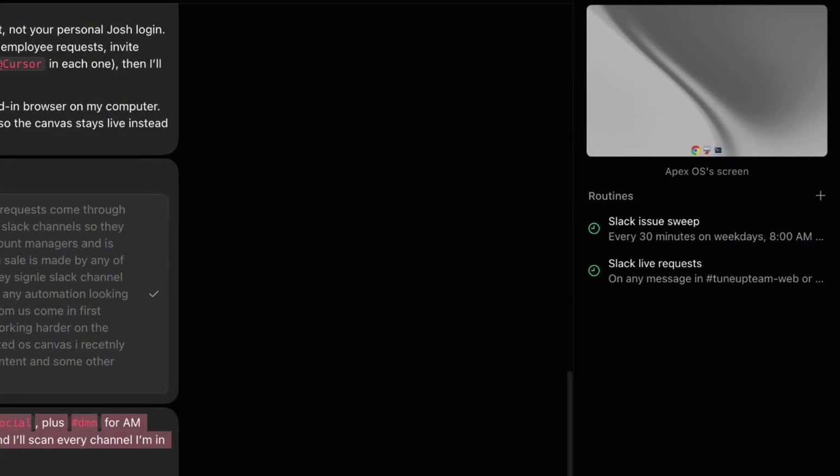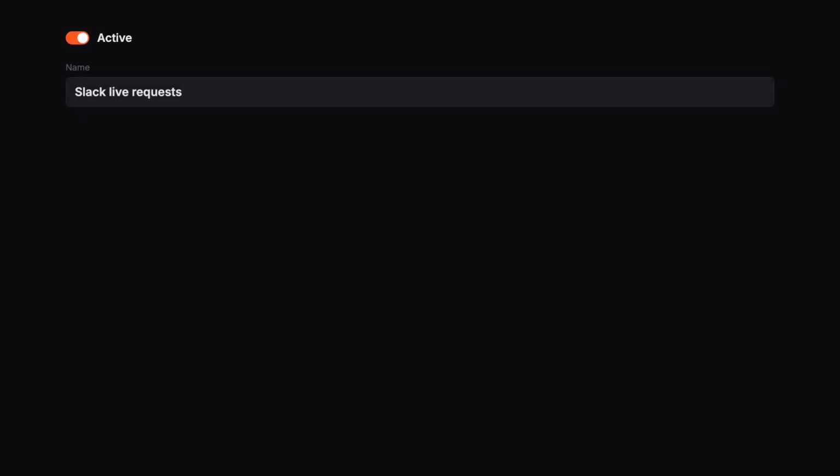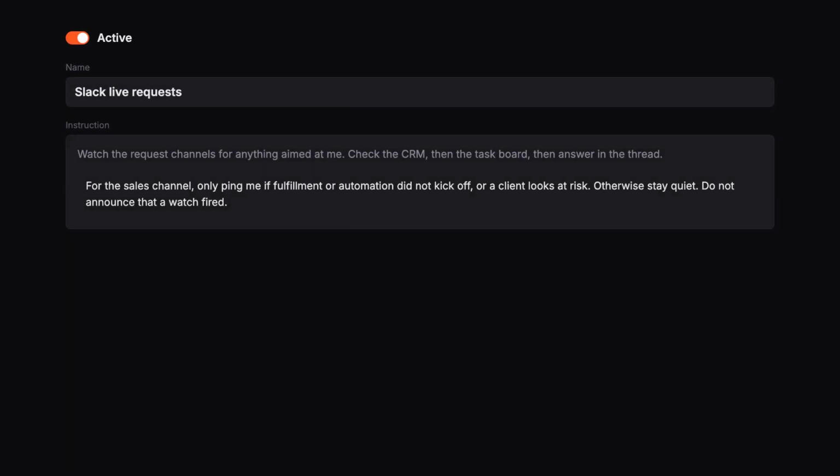And it turns that into 2 routines. One watches the request channels live, one sweeps for problems every 30 minutes. Read the instruction it wrote and you'll find the part I like most. For the sales channel, only interrupt me if fulfillment didn't fire or a client looks at risk. Otherwise, stay quiet. It wrote its own noise policy.